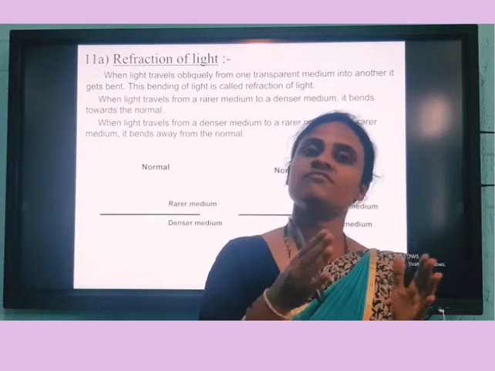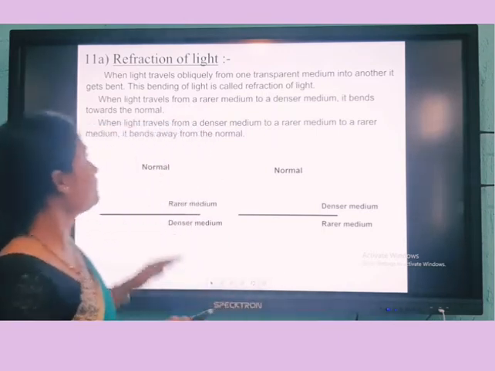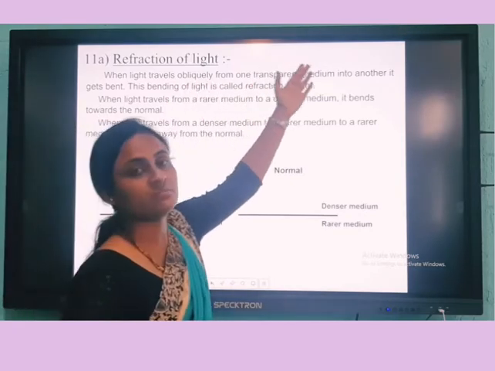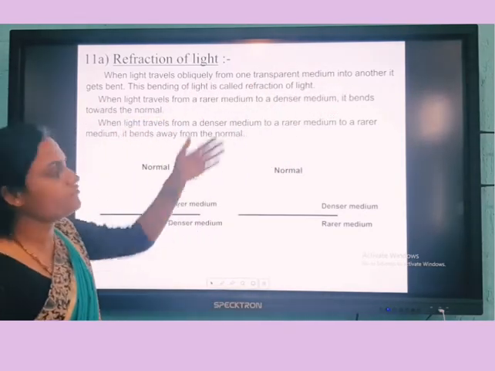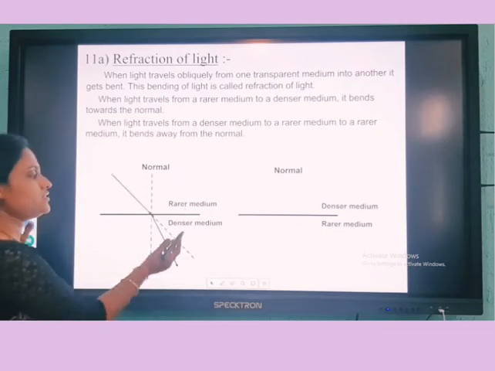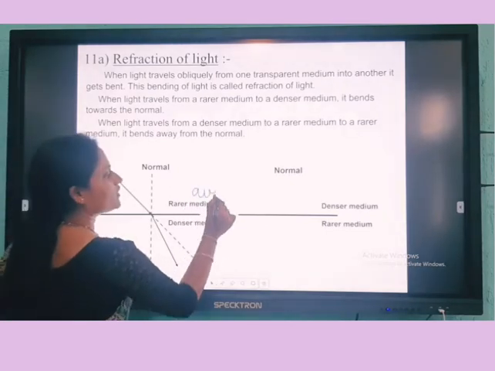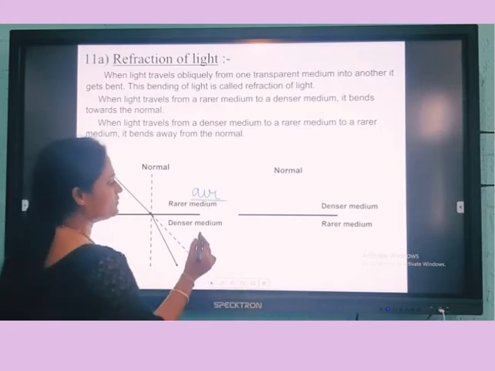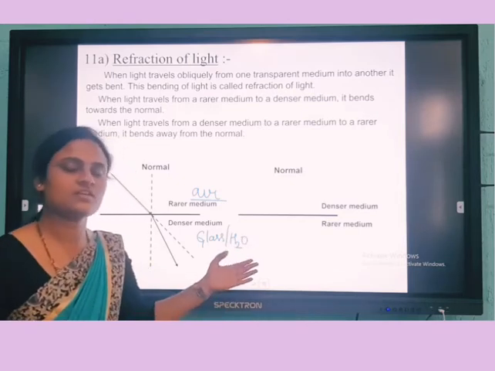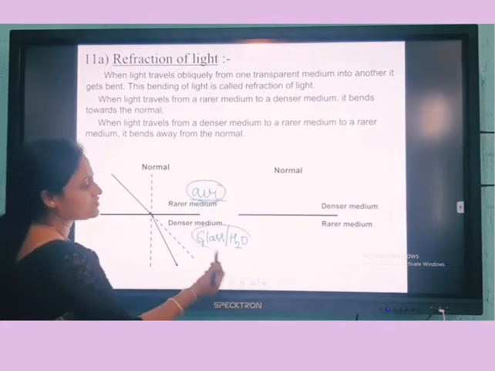There will be a difference between reflection and refraction. So we will see what we mean by refraction. Refraction is when a light ray travels obliquely from one transparent medium into another, it gets bent. For example, there will be two mediums: one is a rarer medium and another is a denser medium. Rarer medium means air. The denser medium means glass or water. You all know H2O represents water. Understood?